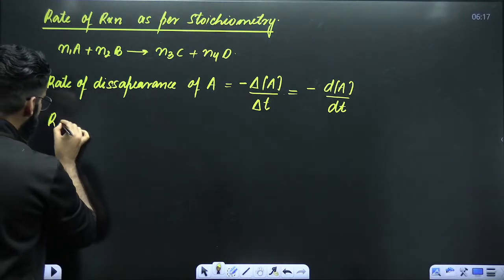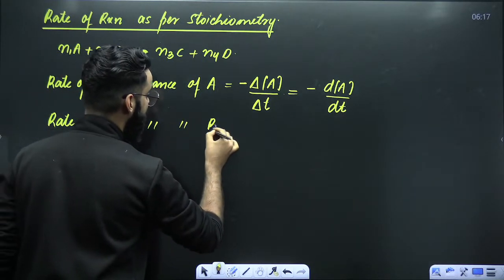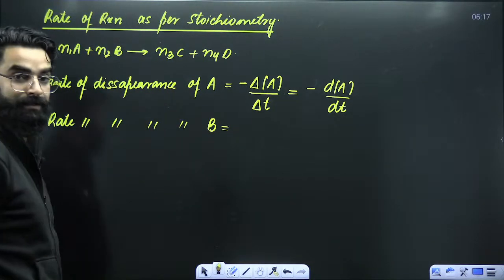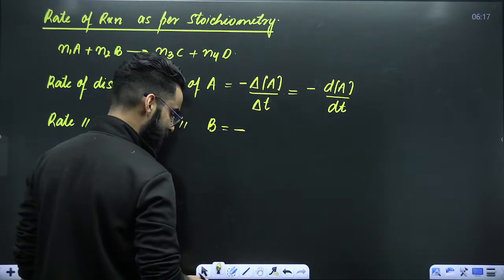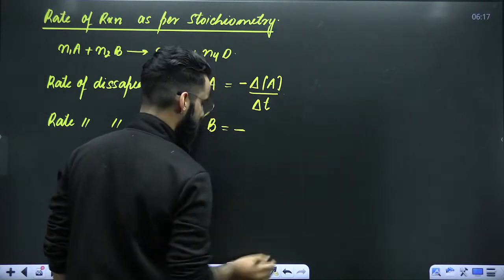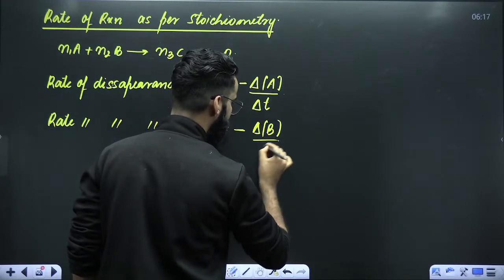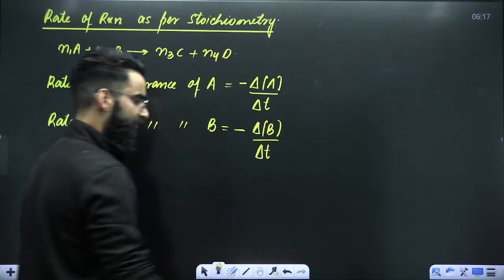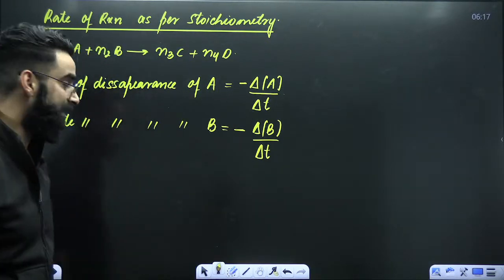For example, if I want to write the rate of disappearance of B, B is one more reactant. Rate of disappearance, I'll be starting with the minus sign. Now, it's going to be change in the concentration of B divided by time interval. This is how you write the rate of disappearance of B.